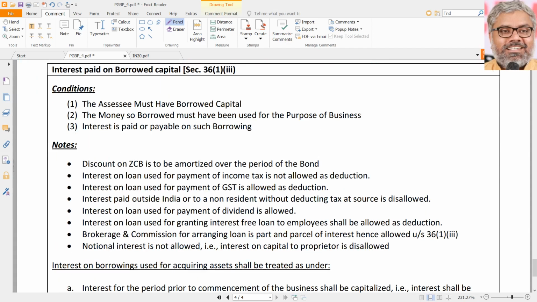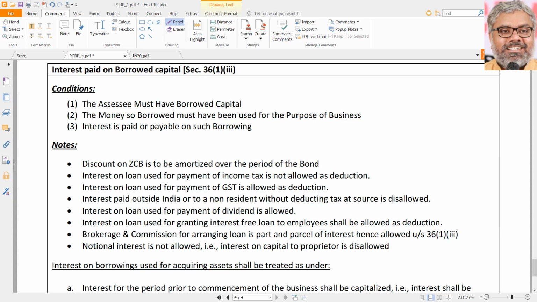That is the 35 series in a nutshell. 35 scientific research, 35AD specified business, 35CCA, CCC, CCD. Special things are there. You remember those: poverty eradication, rural development, agricultural extension project, skill development. Those are all 35 series.